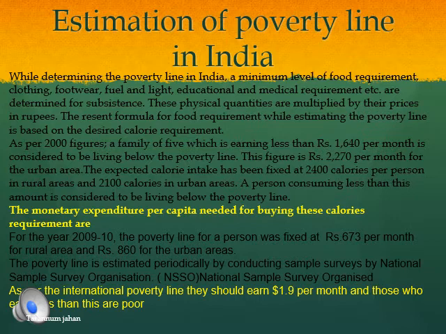Now, this is the Indian capital. According to the Indian rupees, this is the amount that has to be earned by Indian people. But as per the international poverty line, because we even calculate in dollars, they said that at least the person should earn $1.9 per day. Only those persons are said to be above the poverty line, and if a person is earning less than $1.9, then the person is said to be below the poverty line.